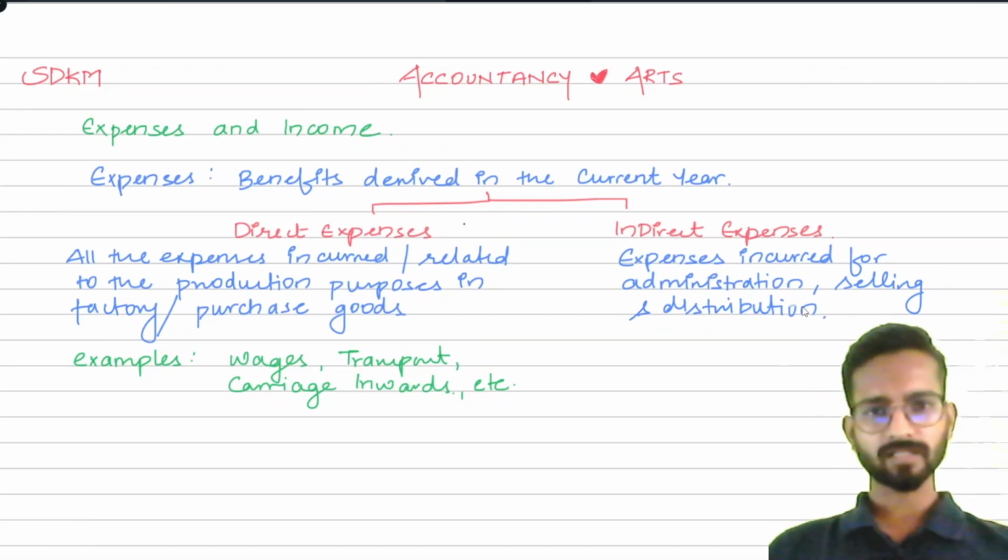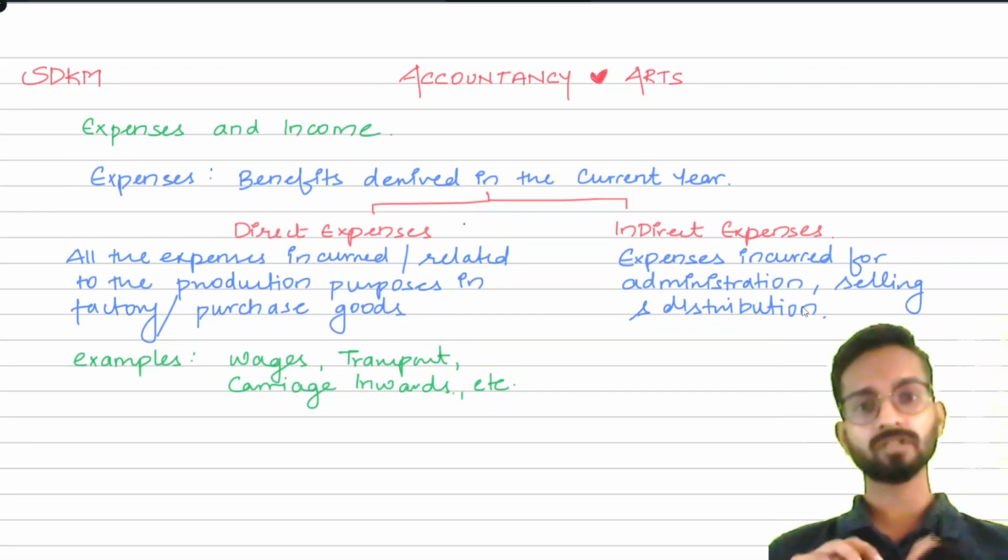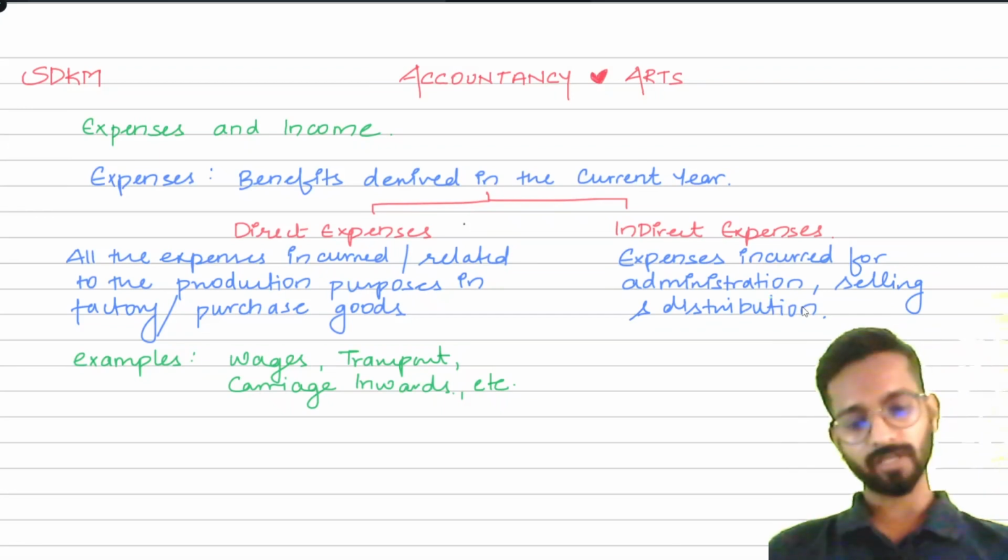If you think like this, there are two things. One is factory where the goods are produced, then there is office where the employees are sitting, where the board of directors, where the owner is sitting, who will take care of the entire business, how will it work, okay.